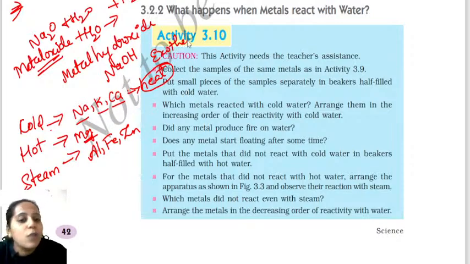Example for exothermic, because they are releasing the heat. Here they are releasing the heat. Now what happened? We reacted these metals, that means the metals which are not reacting with the cold water, we reacted with the magnesium. The magnesium only shows the reaction with the hot water. Apart from that, aluminium, iron and zinc show reactivity with the steam.